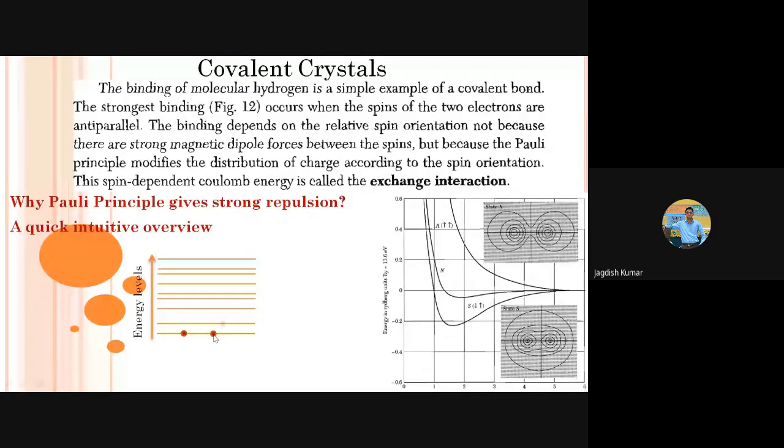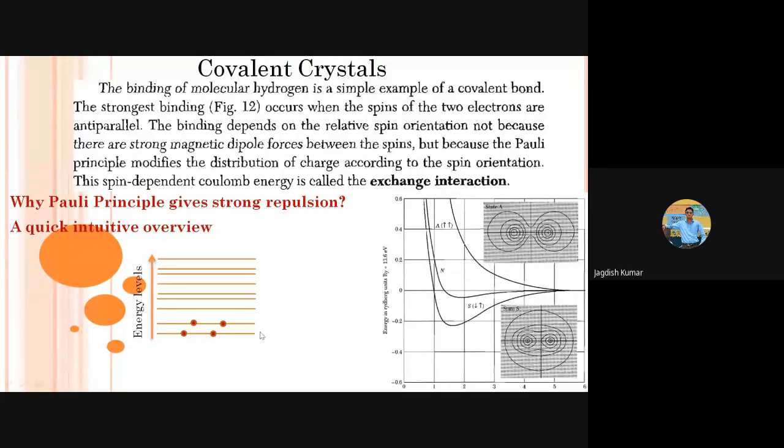So if you try to fill in more electrons, they should go to the next higher energy level or even higher energy levels. I'm not talking of degeneracy here much. This is just a quick qualitative understanding, mainly to give you the intuitive sense of how Pauli's exclusion principle gives rise to